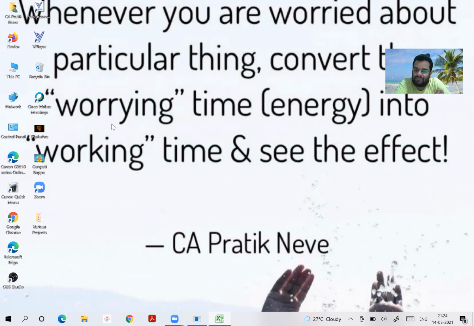Some unusual cases, like goods are removed but before supply, because goods are removed on sale or approval or return basis. So in such cases, you know when to make the invoice. In such cases, they have said the invoice should be made at the time of supply or within 6 months from removal, whichever is earlier. Or there are other cases like continuous supply of goods, continuous supply of services. Okay. Listen. Good. I hope you got these things.